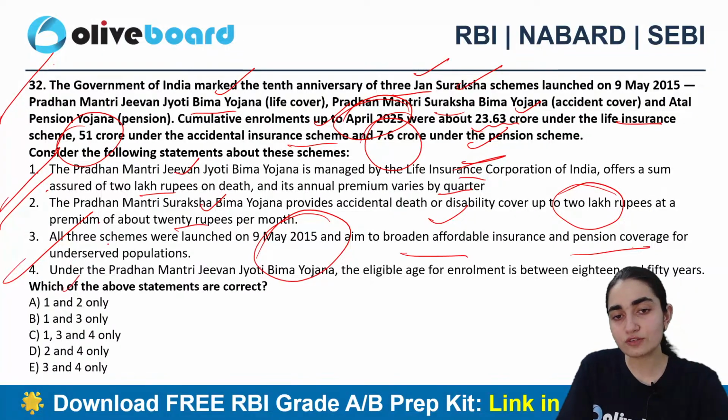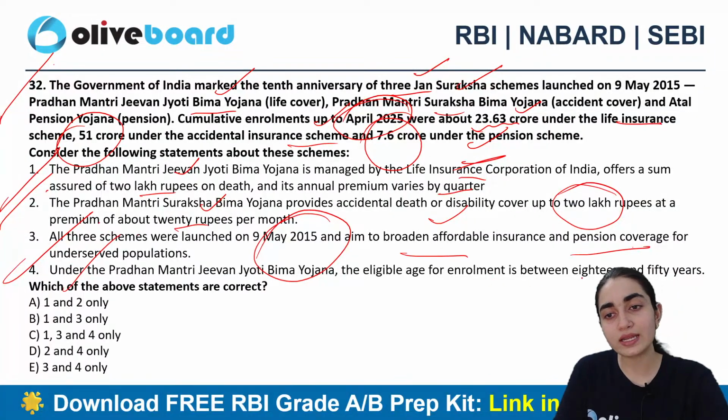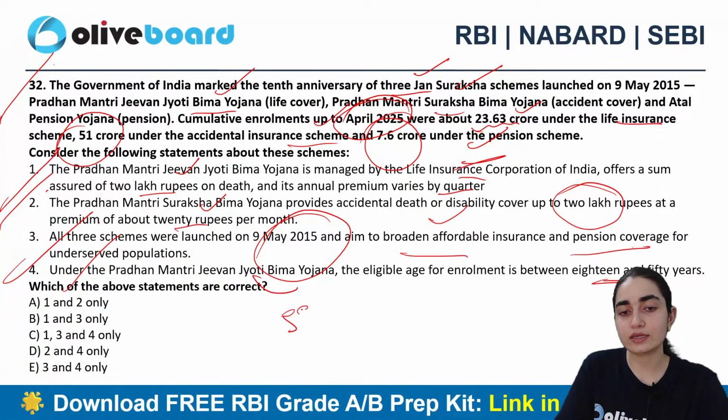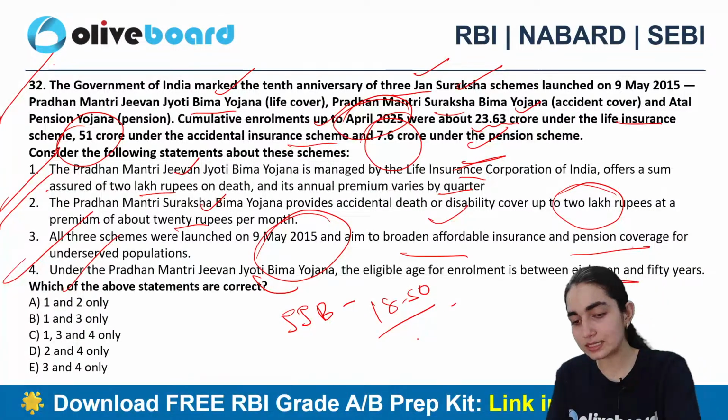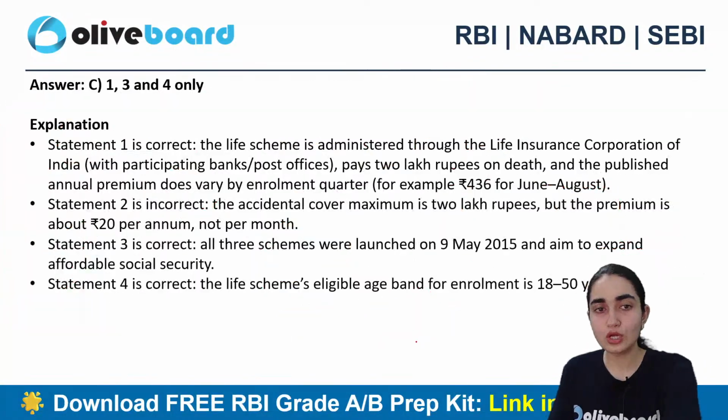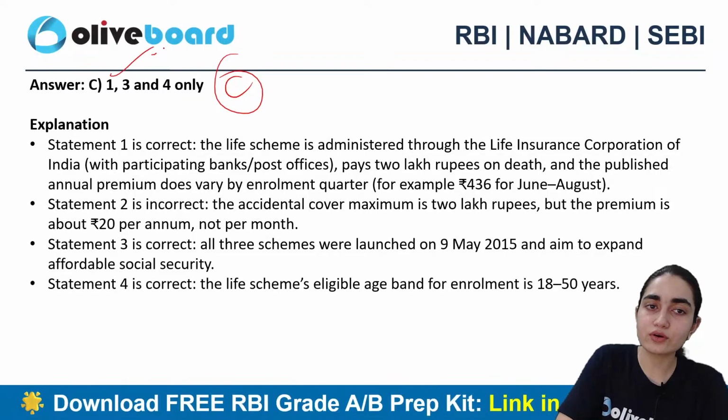Under Pradhan Mantri Jeevan Jyoti Bima Yojana, eligible enrollment is between 18 to 50 years. So they have specifically given age criteria here. Jeevan Jyoti Bima Yojana, what is the age enrollment? Is it 18 to 50 or what? Now which one is the correct answer? Aditi says C. Anyone else who wants to answer this question? Alright, so C is the correct answer, which is 1, 3rd and 4th only, right?